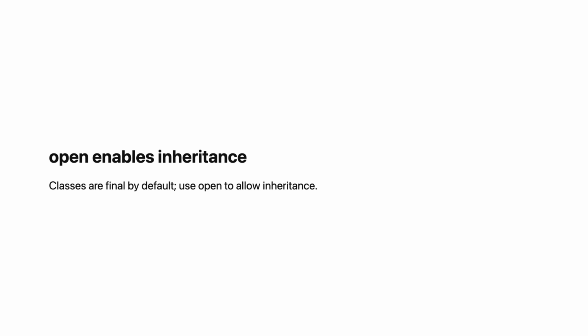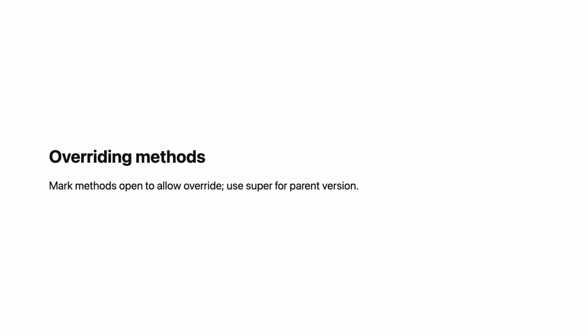A subclass can provide its own version of a method. In the parent, mark the method open: open class Vehicle with open fun start. In the subclass, use override: class Car : Vehicle with override fun start. The override keyword is required. It documents your intention and catches errors if the parent method changes. You can call the parent's version with super: override fun start, super.start, then additional code. Overriding lets subclasses customize behavior while reusing the parent structure.